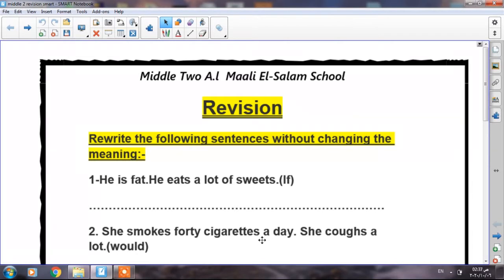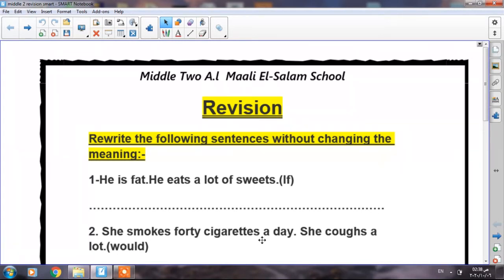Yes, if plus present simple, on the other side will plus infinitive. Okay, it expresses something possible to happen. Okay, but what about the second conditional? The second conditional expresses something impossible to happen, something imaginary to happen. For example, let's have a look at the first example here.